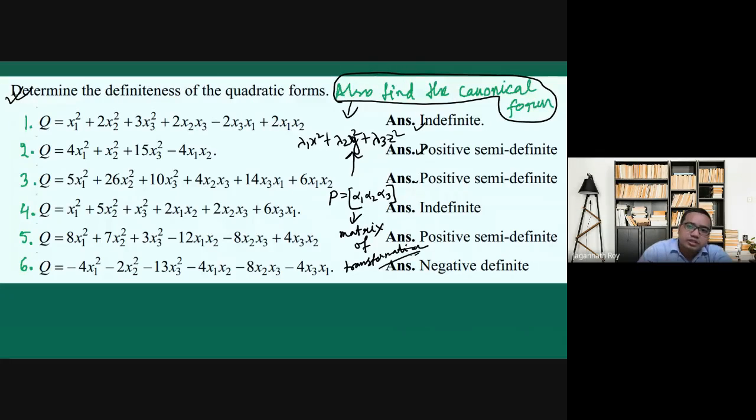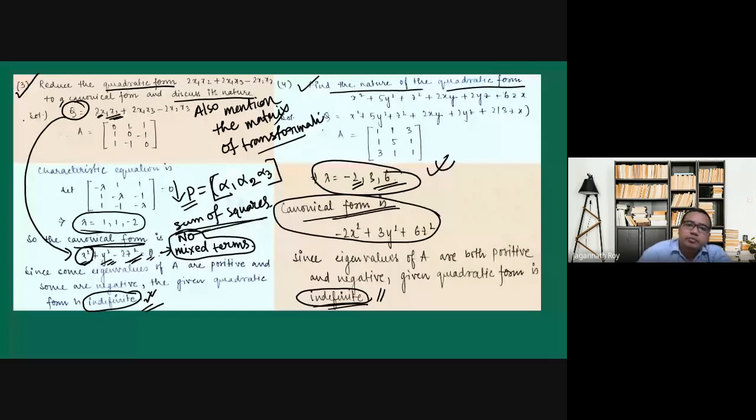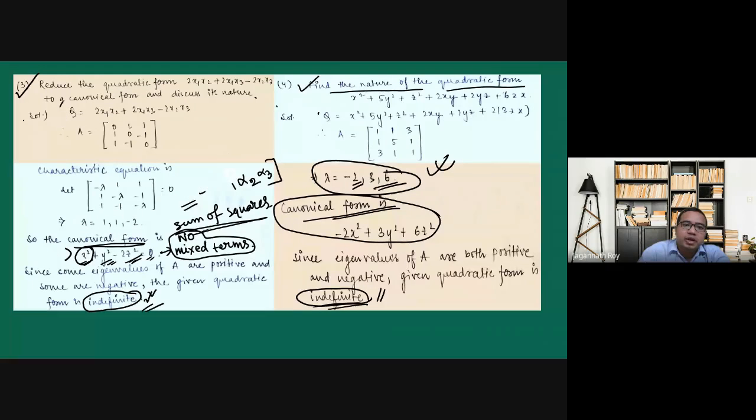Suppose this is not mentioned, and it is only saying to find the canonical form.